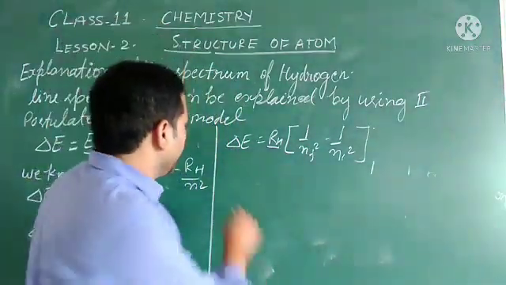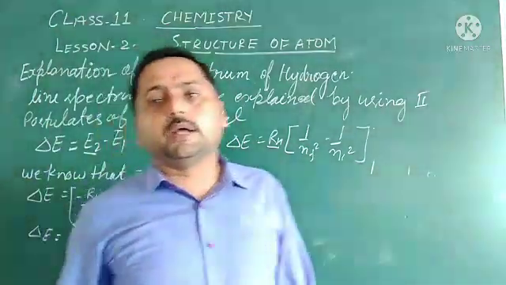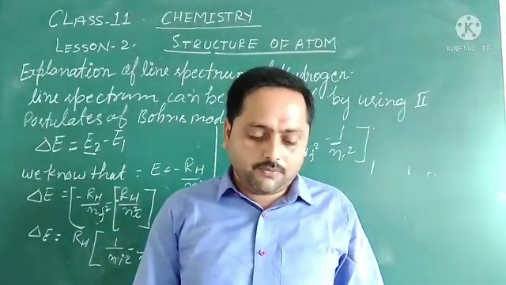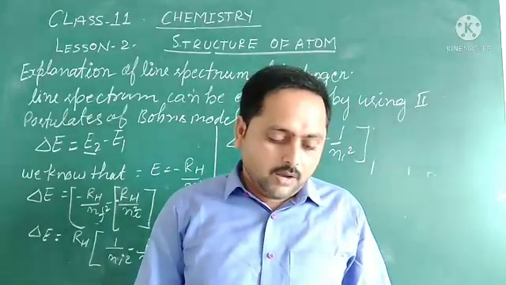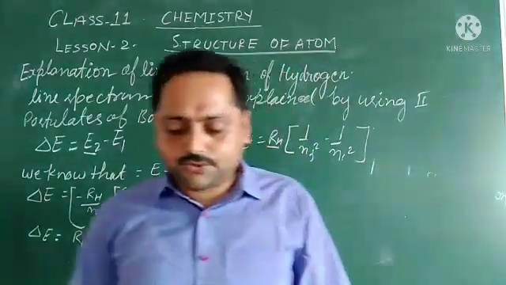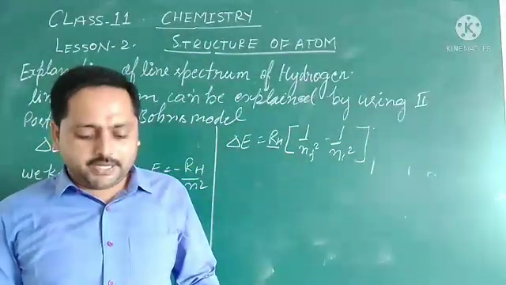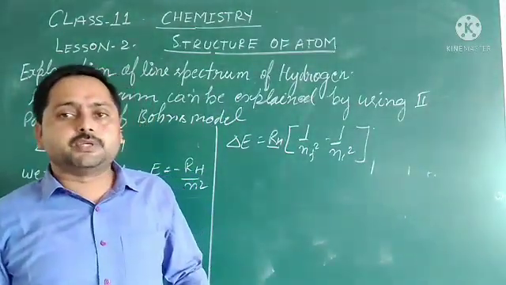Here we got energy, so we can calculate the frequency.